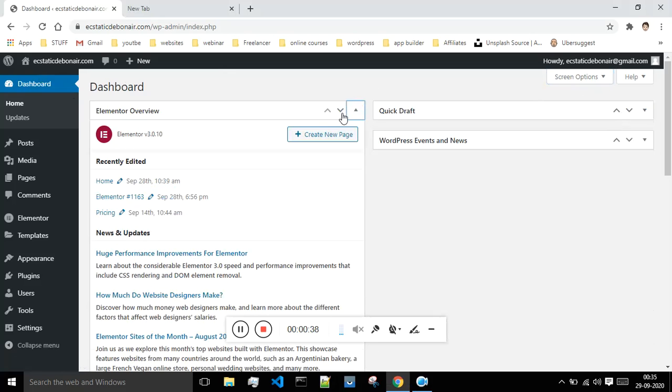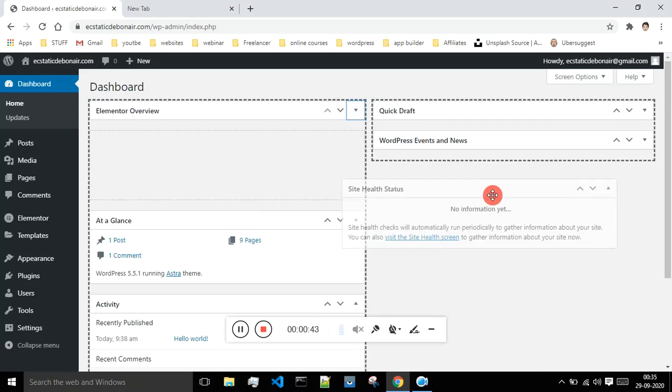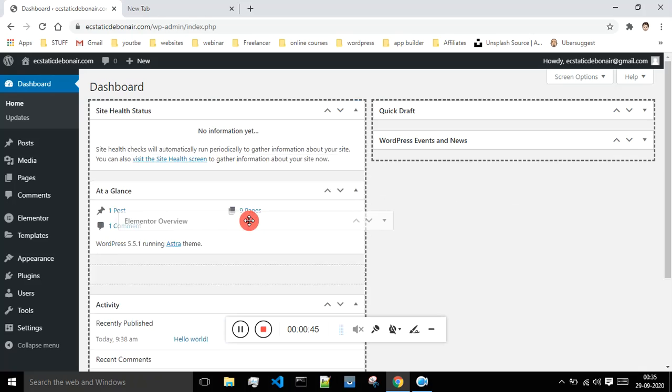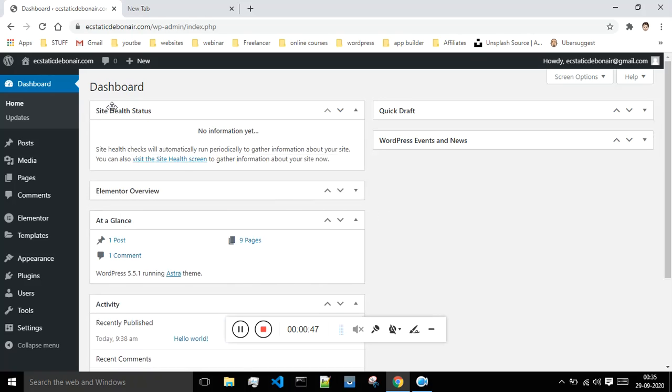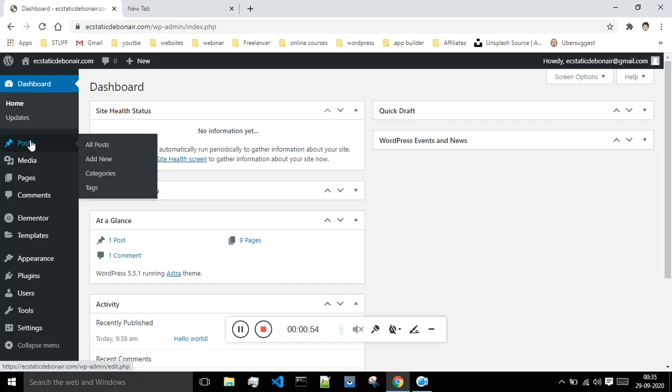You can click on this drop down and see the details. You can even position them the way you want. This is how you can change the position. So this was all about the dashboard. Next we have the home and updates. These are just two options, and this is the posts option.